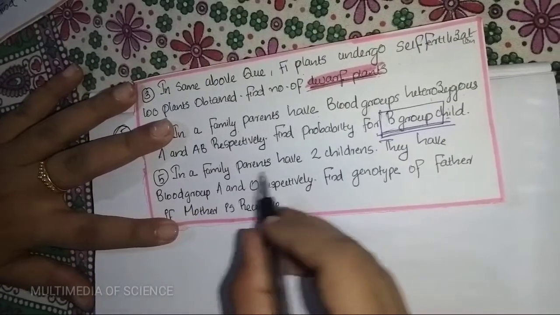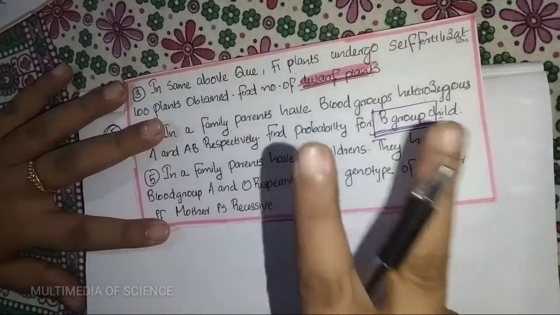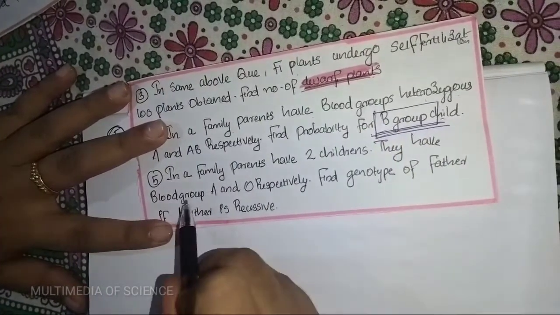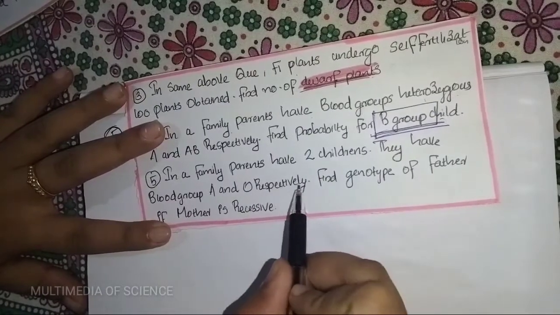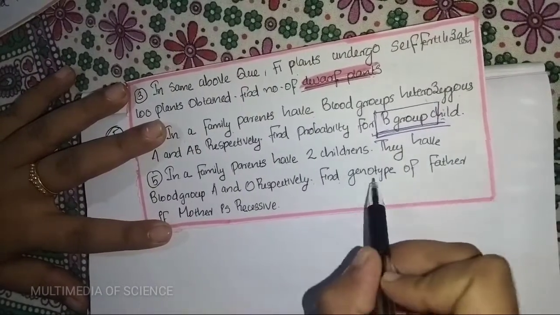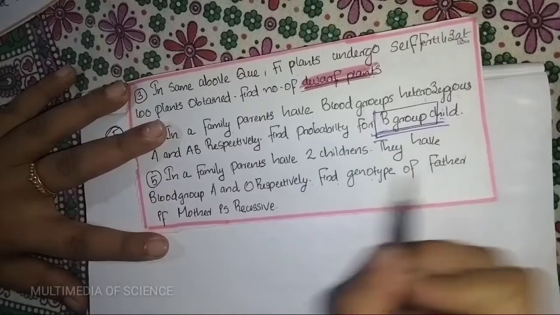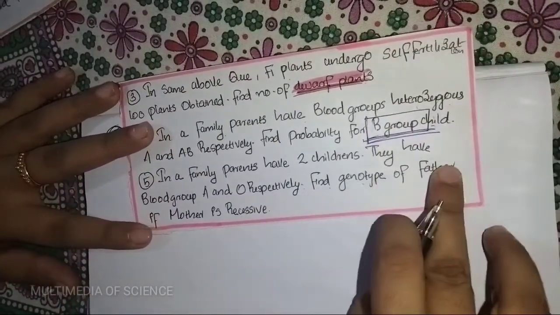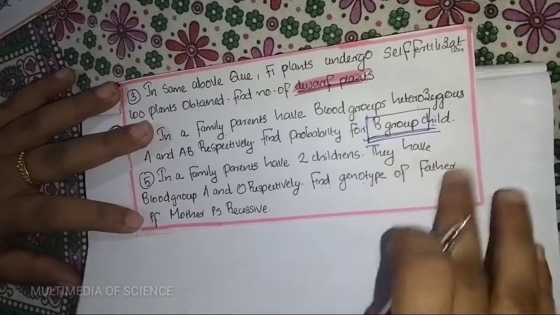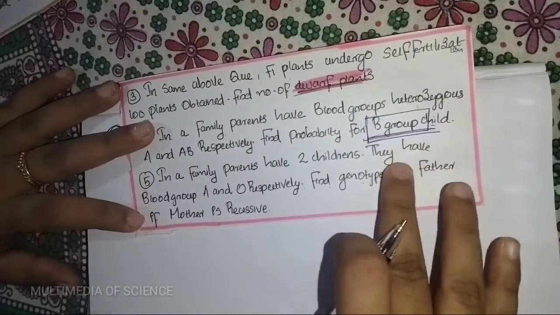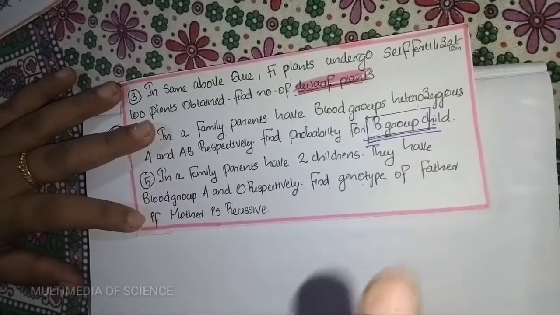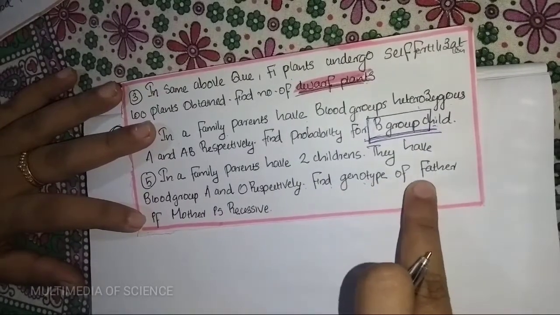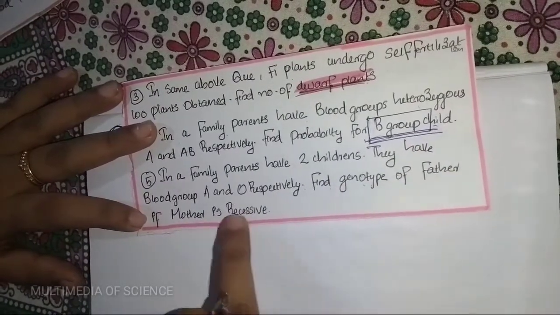In a family, the parents have two children. They have blood groups A and O respectively. Find the genotype of the father if the mother is recessive. We don't know the genotype of the father. You want to find the genotype of the father if the mother is recessive.